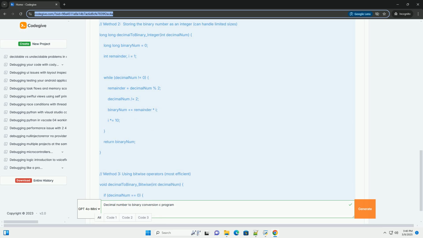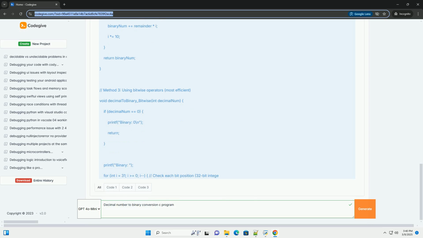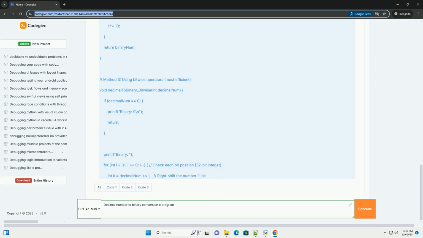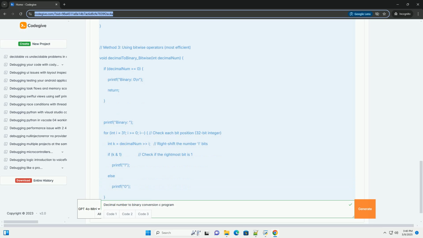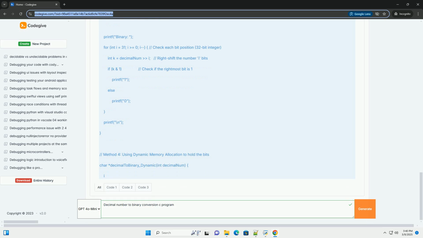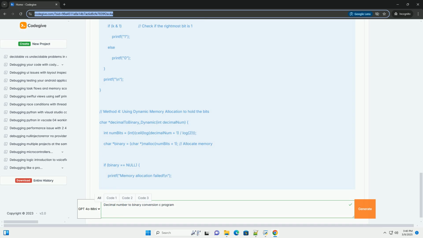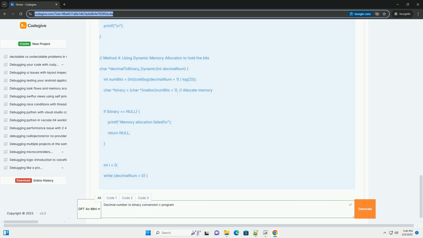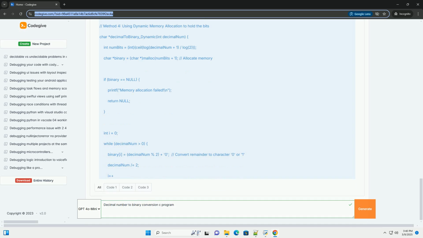Decimal, base 10. This is the number system we use every day. It has 10 digits, 0 to 9. Each position in a decimal number represents a power of 10. For example, in 123, the 1 is in the hundreds place, 10 squared, the 2 is in the tens place, 10 to the power of 1, and the 3 is in the ones place, 10 to the power of 0.